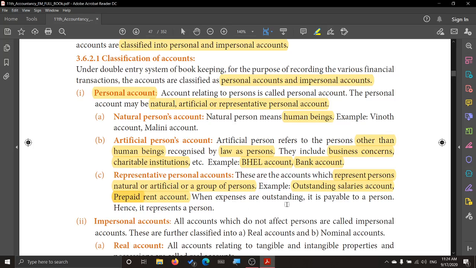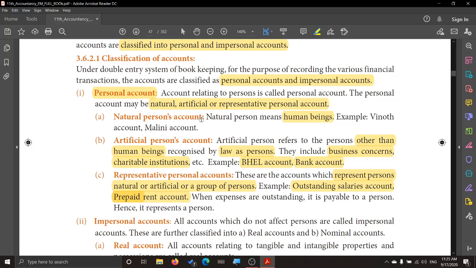When expenses are outstanding, it is payable to a person. So they call it representing a person. Why do you call outstanding, prepaid, accrued and so on representative? Because it is made payable or receivable from some person. So what are the three different accounts under personal account?